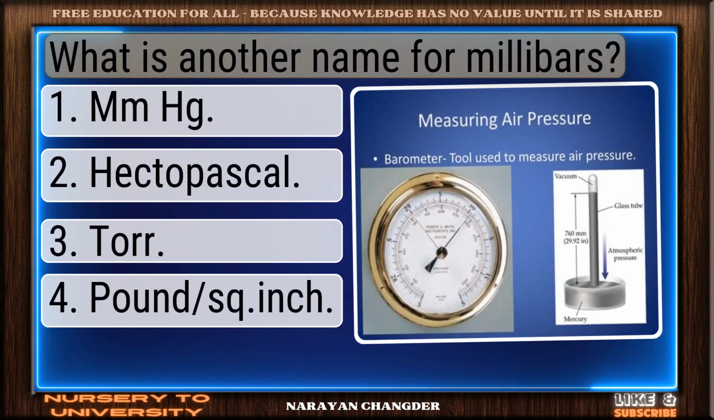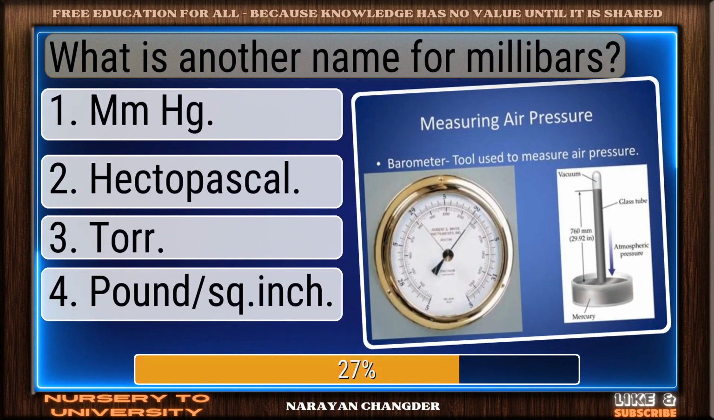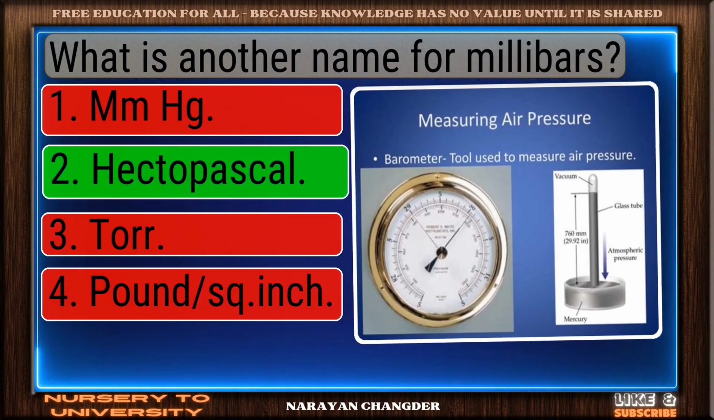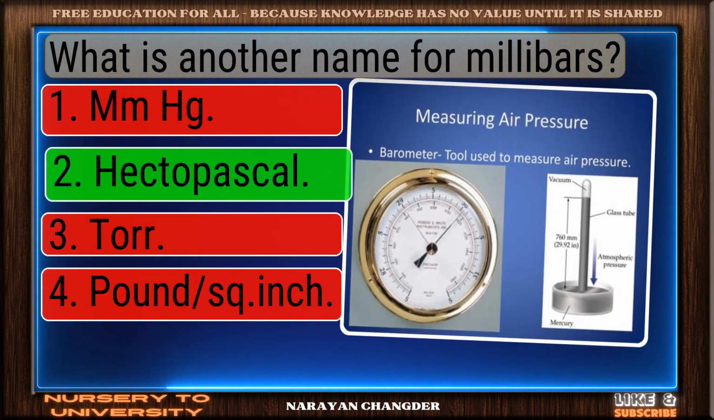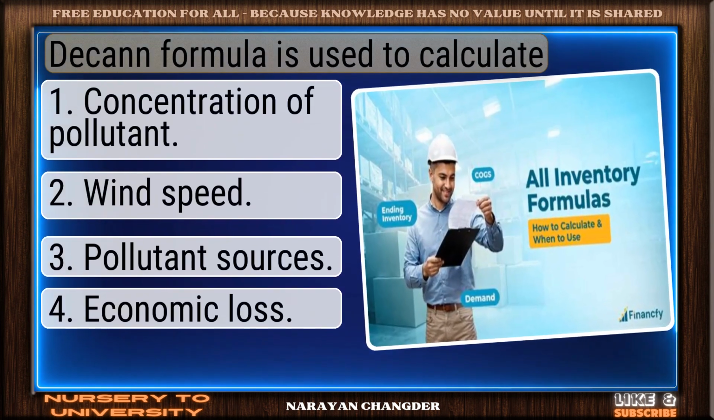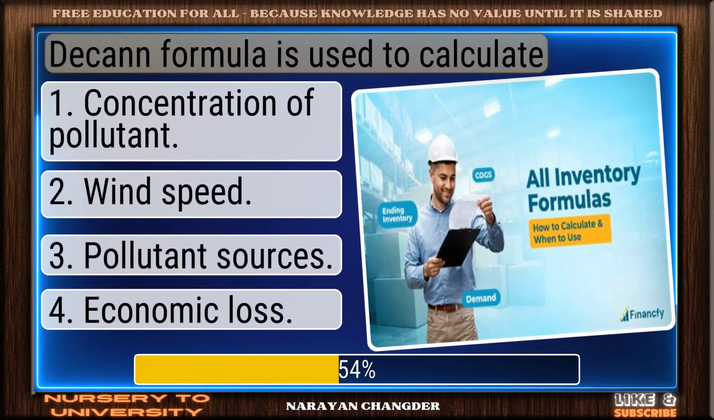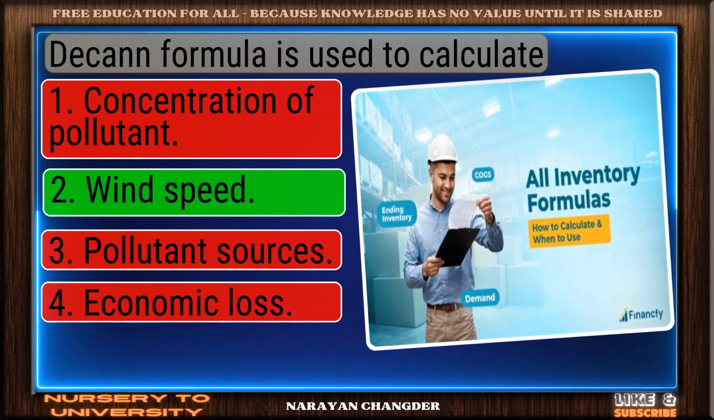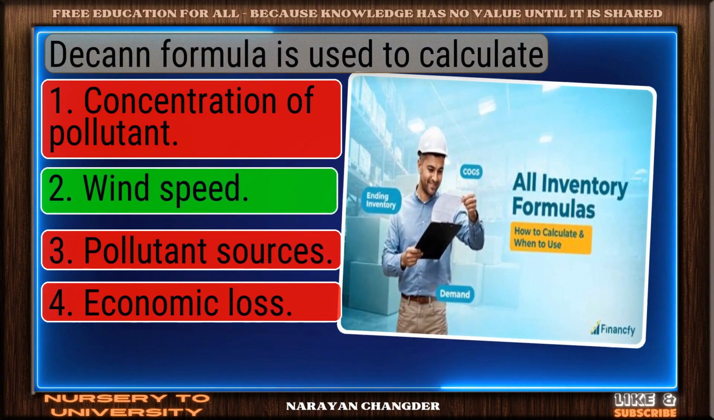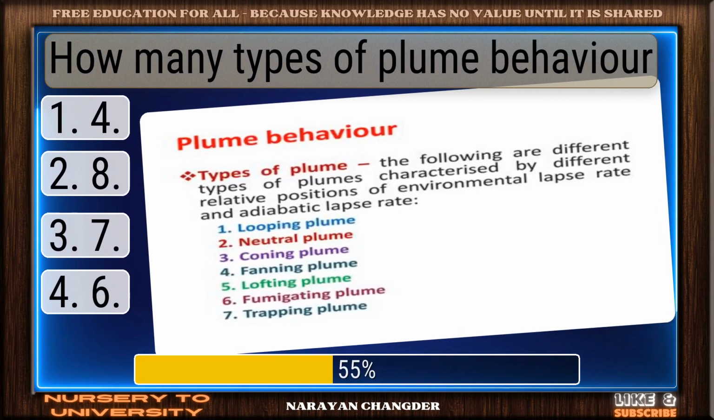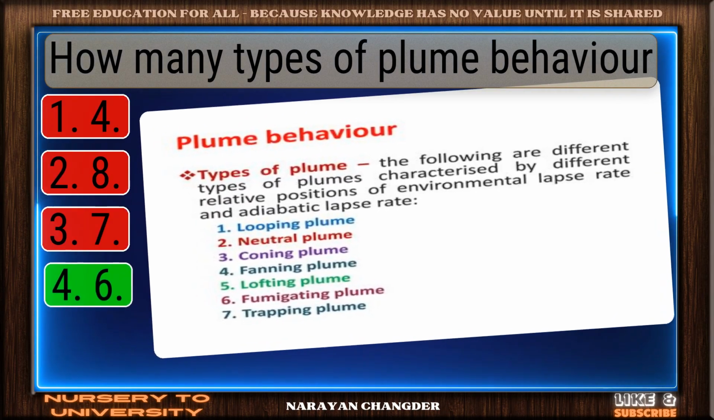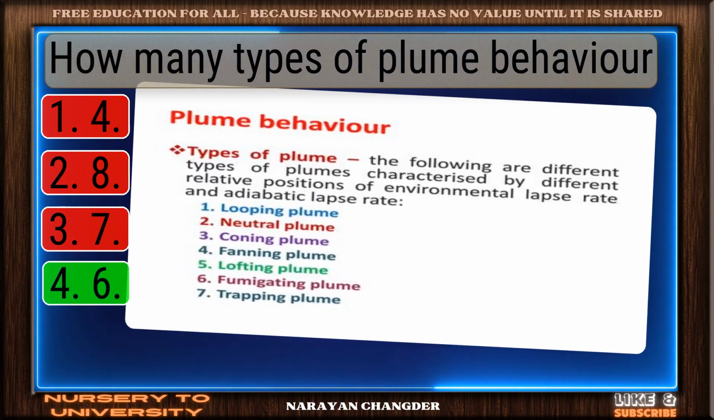What is another name for millibars? Exactly. Hectopascal makes sense and it is right choice. Dicken formula is used to calculate. Valid point. Wind speed is true. How many types of plume behavior? Sharp thinking. 6 is the right choice.